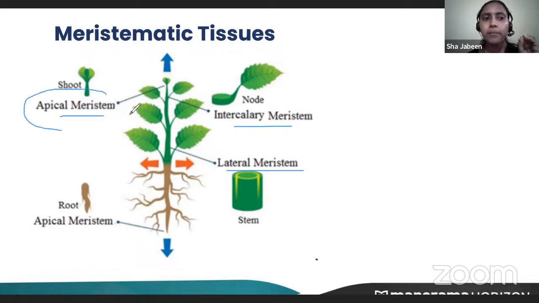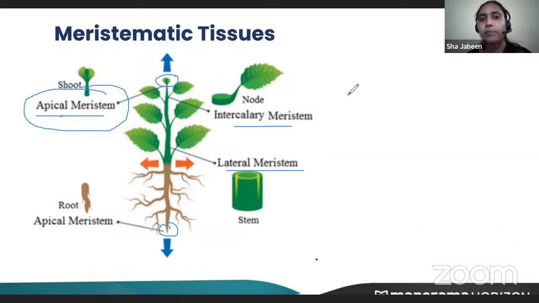Apical means apex. These are found only at the apex of the shoot and the apex of the root, and they help to increase the length of the shoot and the length of the root.